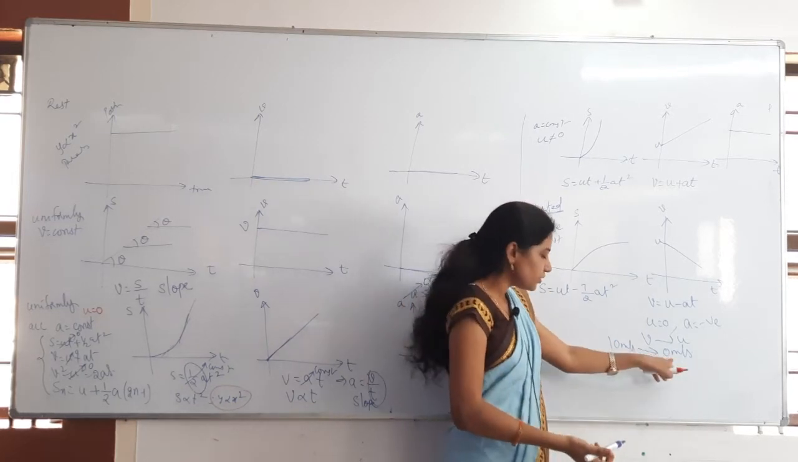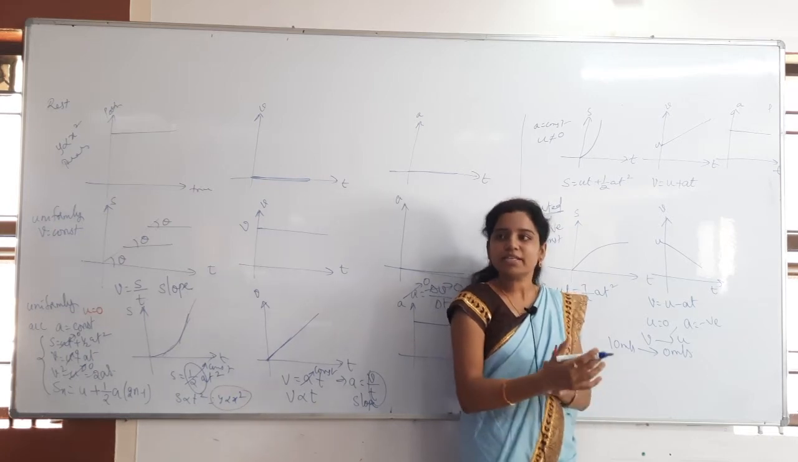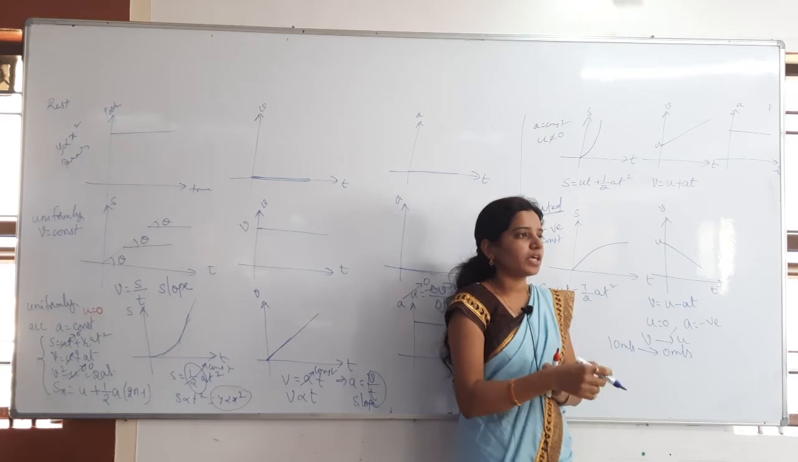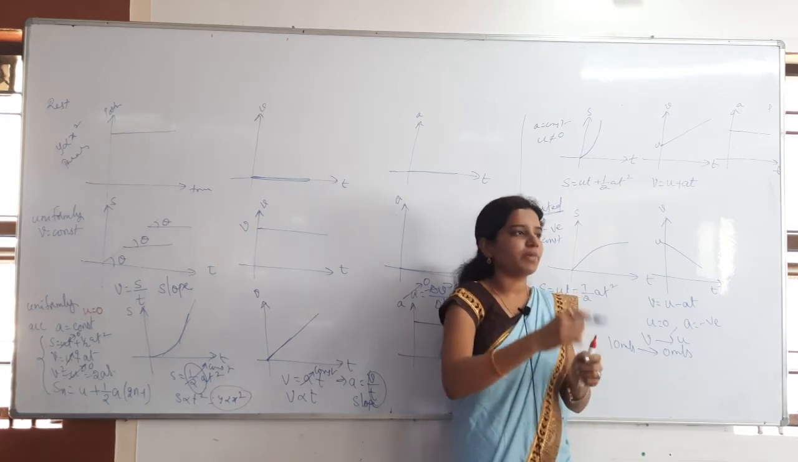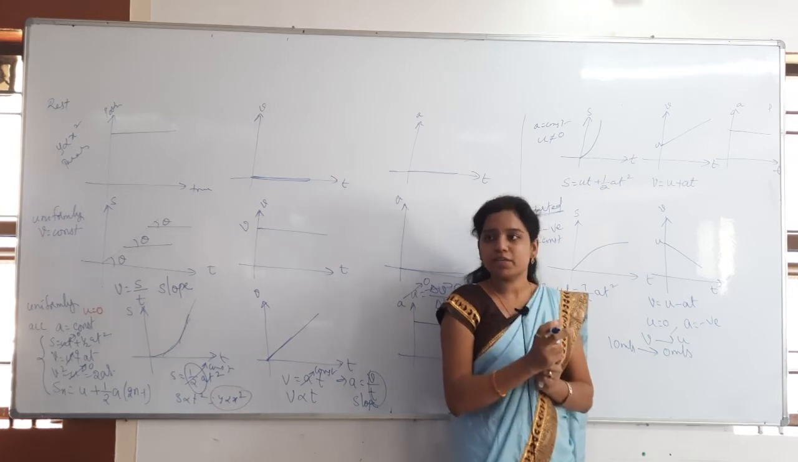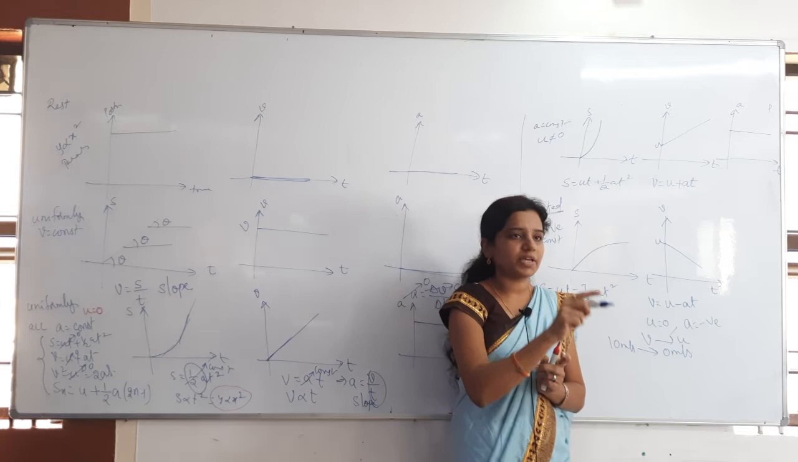You cannot move with negative speed. Velocity can be negative as per the direction, but the speed cannot be negative. Can you say that you are moving on the bike with minus 10 meter per second? You cannot say that. Speed cannot be negative. Velocity is negative, how? That is just based on the direction.